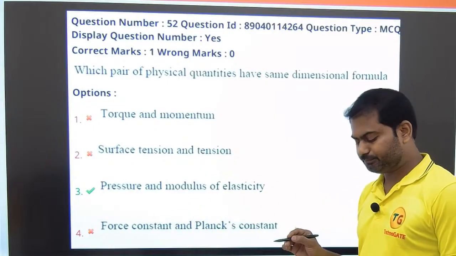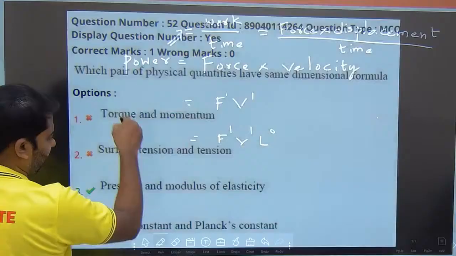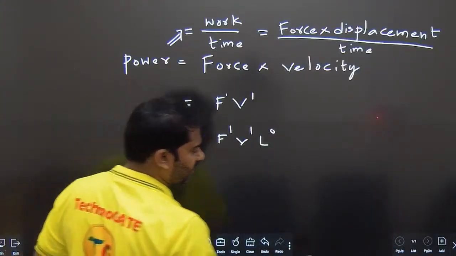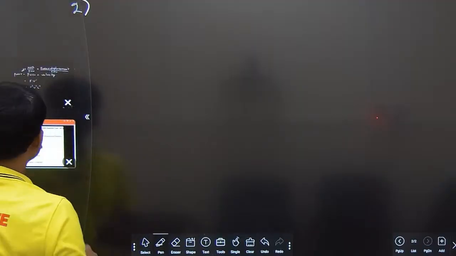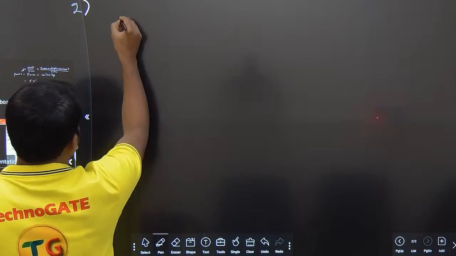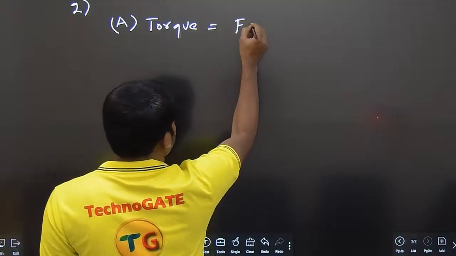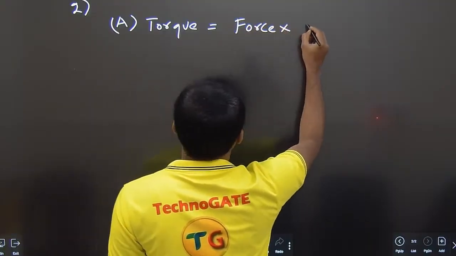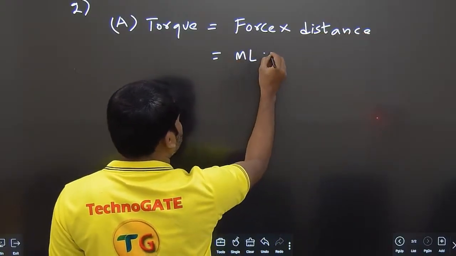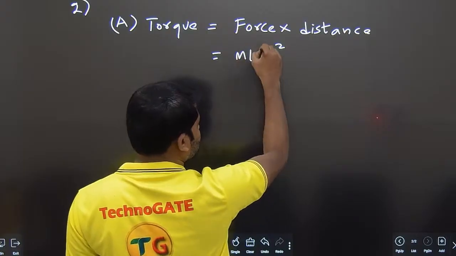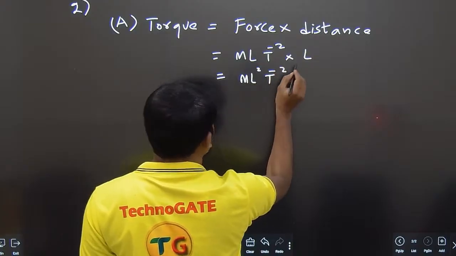Let us go one by one. I hope you know the formulas and definitions regarding each and every physical quantity given in each option. So if you take this second question, the first option is torque and momentum. Torque is basically force into perpendicular distance. So the dimensional formula comes out to be M L T power minus 2 for force, and for distance it is L. So this comes out to be M L square T power minus 2.